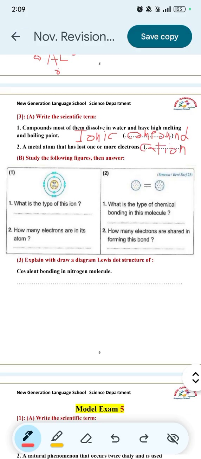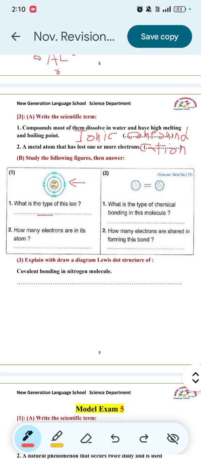B, study the following figures and then answer. Number 1, what is the type of this ion? Here the number of protons equals 9, the number of neutrons equals 10. In the electron configuration, we saw that the outermost energy level gained electrons. So what is the type of this ion? The type of this ion will be negative because it tended to gain electrons.